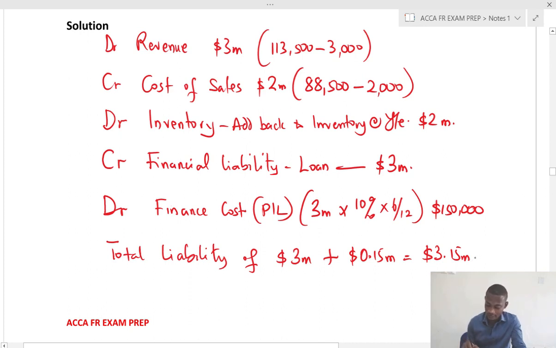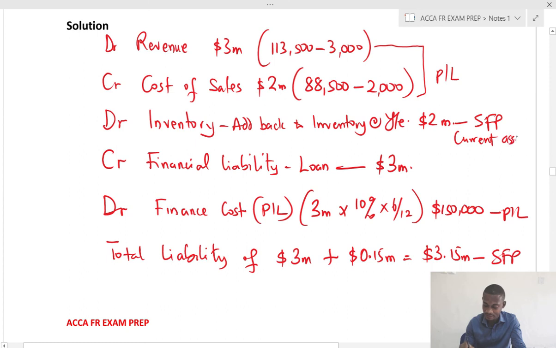So look at it. This will be in the financial position. This will be in P&L. This adjustment would also be in P&L. And this will also be in the financial position. Remember, this is inventory, so it will be part of the current assets. And this will be part of non-current liability.